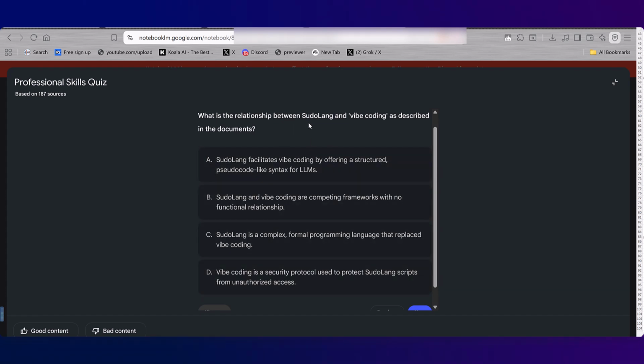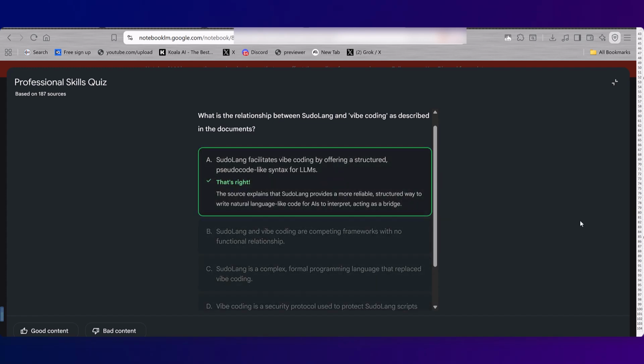Now, if I wanted to change the focus of these, I could go through all 187 sources and select just the ones I wanted to be quizzed on, which is darn powerful. That's this one. Pseudo-lang facilitates vibe coding by offering a structured pseudocode-like syntax for large language models.